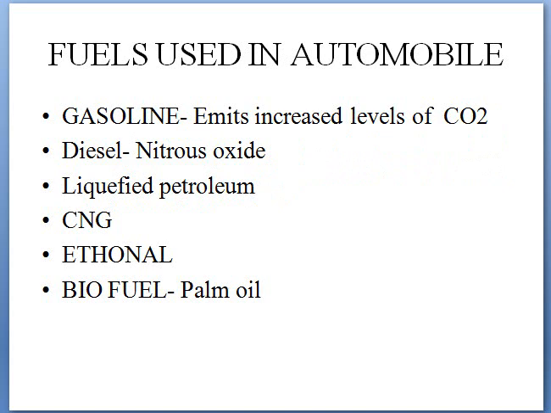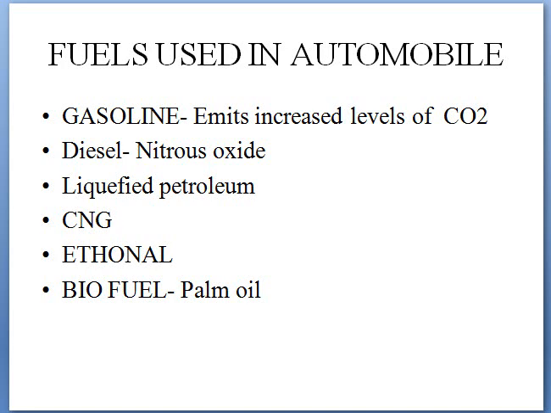So these are the different types of fuels which we use in automobiles. First one is gasoline. Gasoline is a good and available fuel, but as it emits so much carbon dioxide, nowadays we are not using gasoline as a fuel. Diesel is also a good fuel, but it emits a lot of nitrous oxide, which we have reduced in Bharat Standard 6. Next one is liquefied petroleum gas. It is a good fuel which we are presently using.